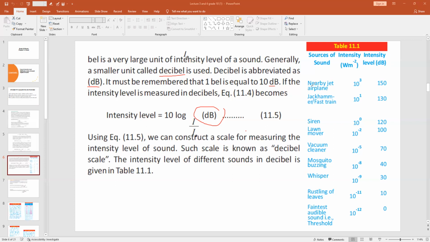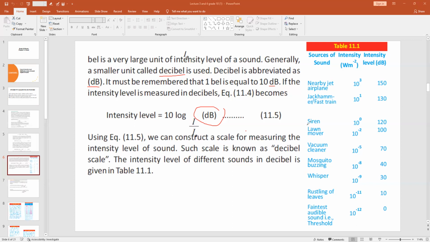So the first source of sound is a nearby jet airplane. You all are familiar with the sound of a nearby jet airplane. The intensity of this airplane is about 10 power 3, and in decibel, its intensity level is 150 dB. Now, do you know the jackhammer? A jackhammer is basically a machine that is used to break hard objects. For example, if we want to break a tile or a brick, we can use a jackhammer. Jackhammer and fast train have the same intensity, that is 10 power 1 watt per meter square, and both have an intensity level of 130 decibel.